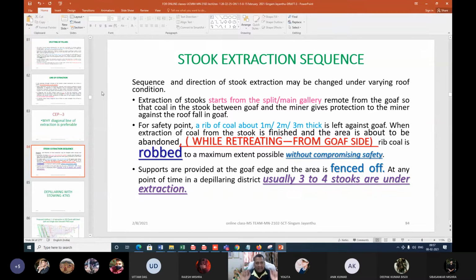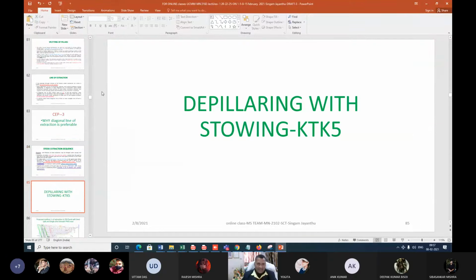My ultimate purpose here is to protect the surface feature. So should I extract by partial filling, or partial extraction without caving, or with stowing and with different designs? Or partial extraction by white stall mining. There are so many options available to us.